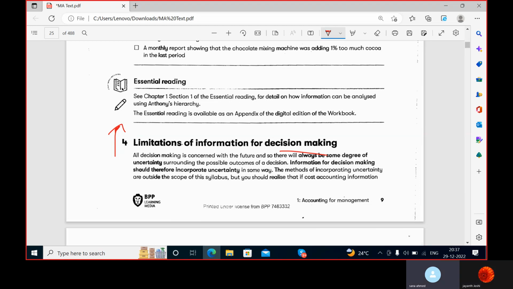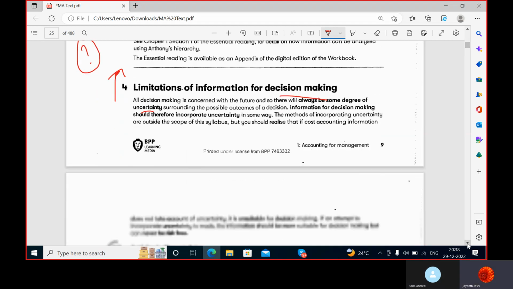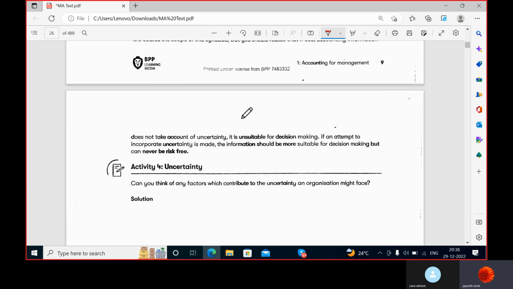So all decision making is concerned with the future, and so there will always be some degree of uncertainty. You take decisions, but whether those decisions are going to be fruitful for you or give you the desired results is a big question mark, because uncertainty is something which is always there. Whatever it is, take decisions which have less risk in them. Am I right?